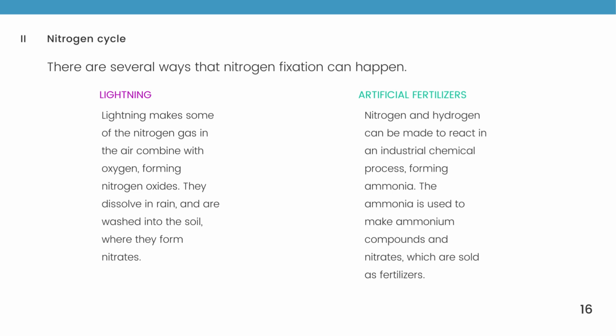Lightning. Lightning makes some of the nitrogen gas in the air combine with oxygen, forming nitrogen oxides. They dissolve in the rain and are washed into the soil where they form nitrates. Artificial fertilizers. Nitrogen and hydrogen can be made to react in an industrial chemical process, forming ammonia. The ammonia is used to make ammonium compounds and nitrates, which can be sold as fertilizers.